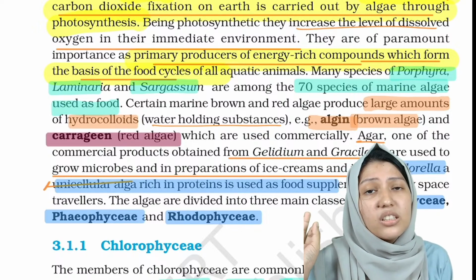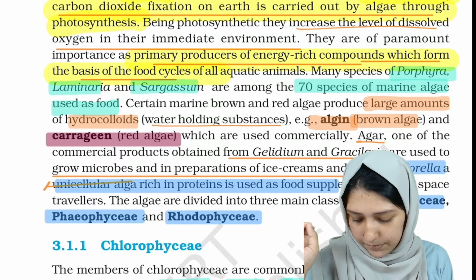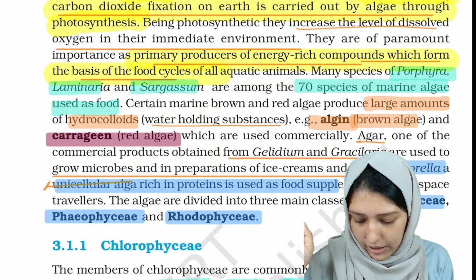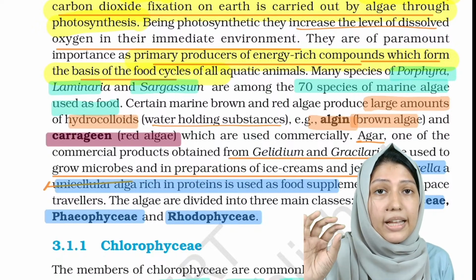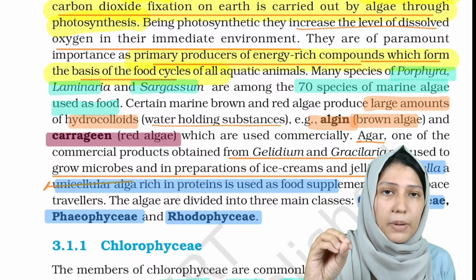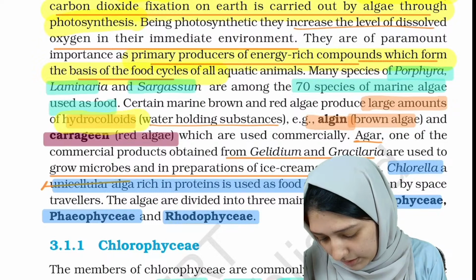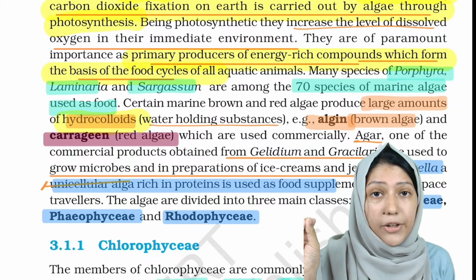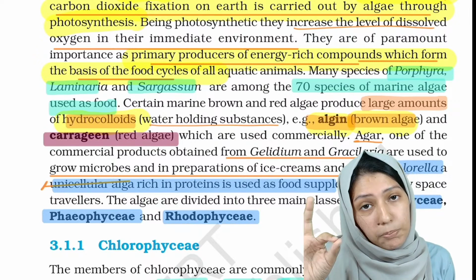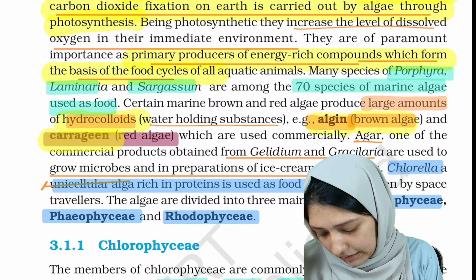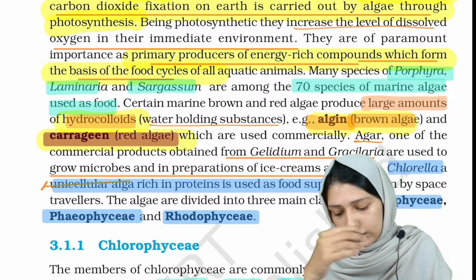They are among the 70 species of algae which are used as food. Now, the other use of algae is that it has water holding capacity. Many of the algae have water holding capacity, which is also known as hydrocolloids. Examples are algin, which is obtained from brown algae, and carrageen, which is obtained from red algae.